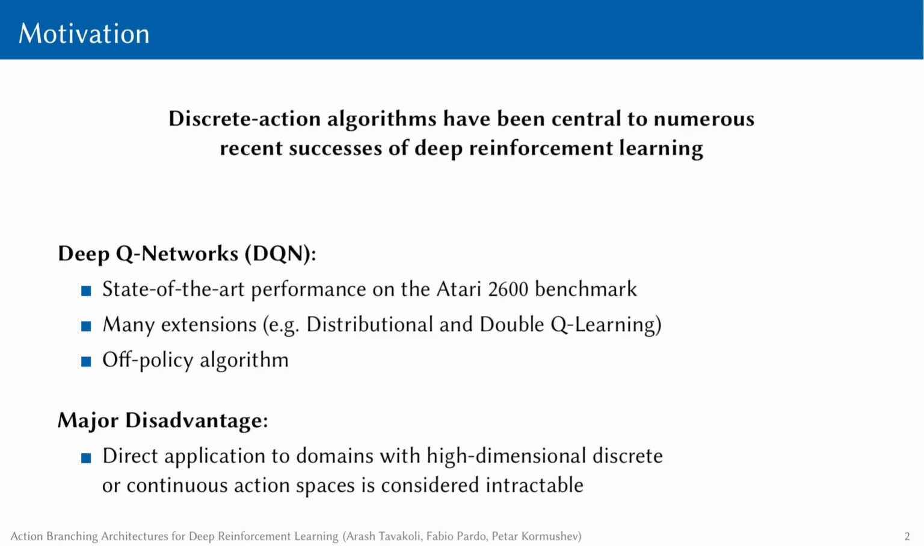Despite the remarkable performance of deep Q learning in domains with low-dimensional action spaces, such as the Atari benchmark, its application to domains with high-dimensional, discrete or continuous action spaces is currently considered intractable. In fact, while there are numerous alternative solutions for tackling continuous action domains such as the proximal policy optimization, there is currently no generic tractable method for large high-dimensional discrete action problems.